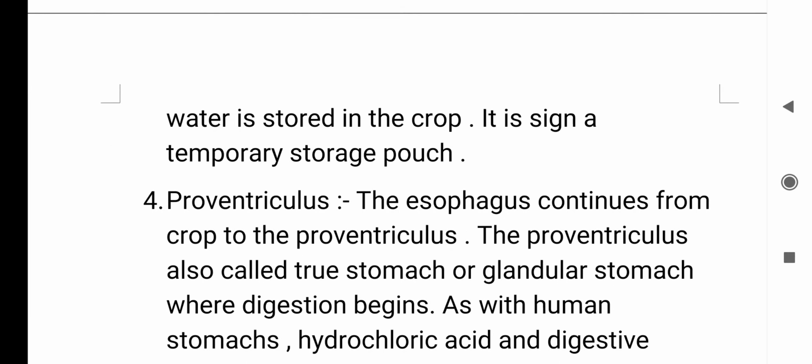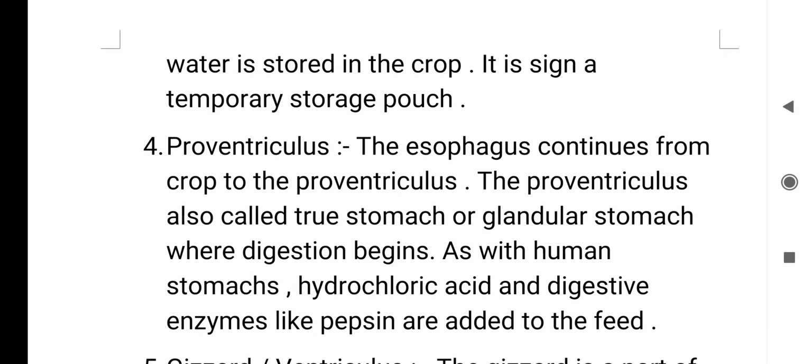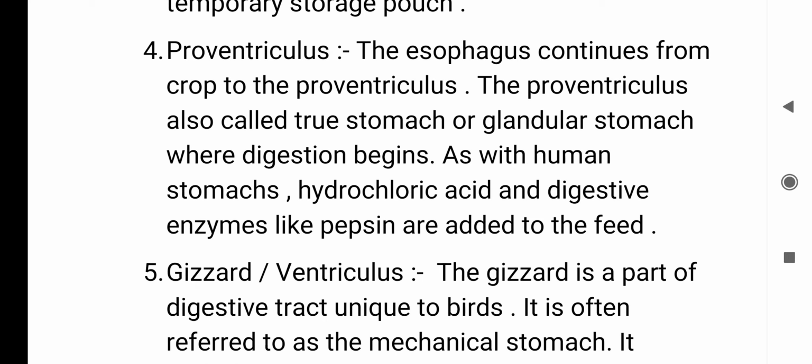And the fourth is the proventriculus. Proventriculus means the organ before the ventriculus. The esophagus continues from the crop to the proventriculus. The proventriculus, also called the true stomach or glandular stomach, is where digestion begins. As with the human stomach, hydrochloric acid and digestive enzymes like pepsin are added to the feed.